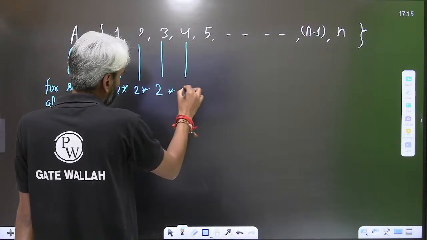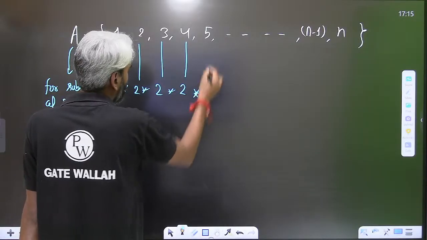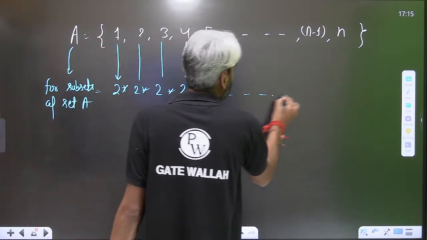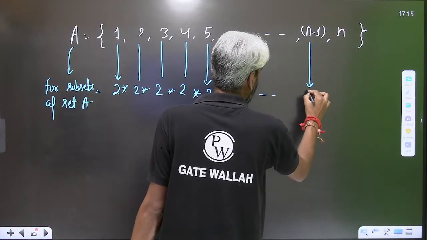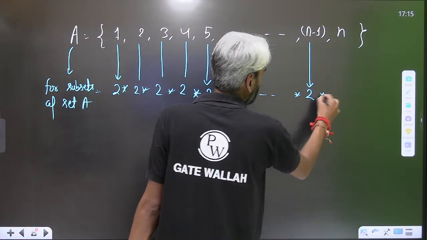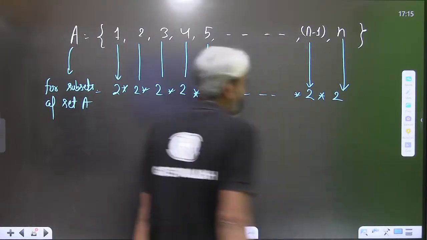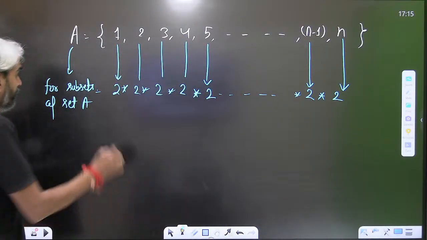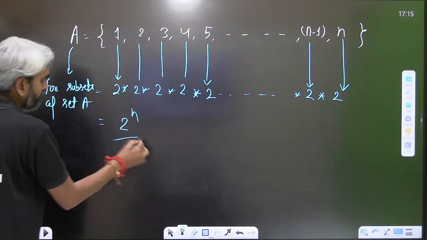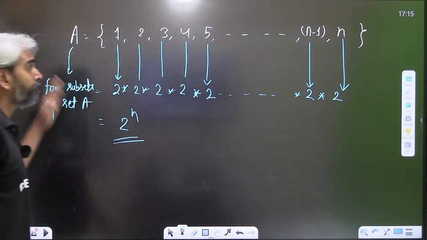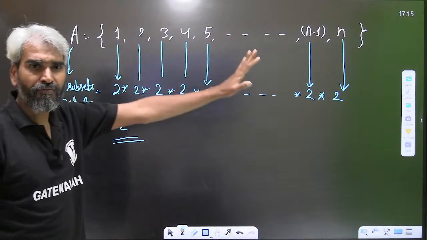For 4 also, there are two ways. You can leave 4 or you can choose 4. For 5, you can leave 5 or you can choose 5. Similarly, for n minus 1, there are two ways, either you can leave n minus 1 or you can choose n minus 1. For this element n, you can choose n or you can leave it, and therefore the number of subsets will be 2 raised power n. Anyway, you do it, it's up to you. Both of them are of equal importance.